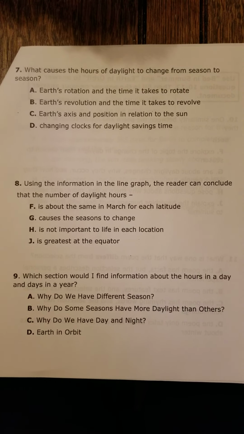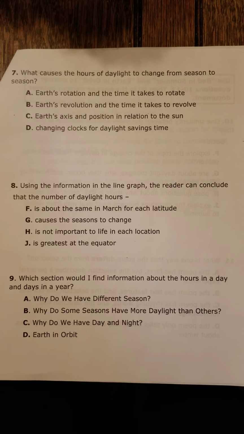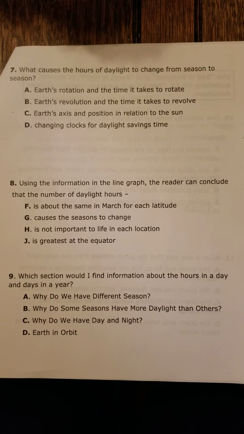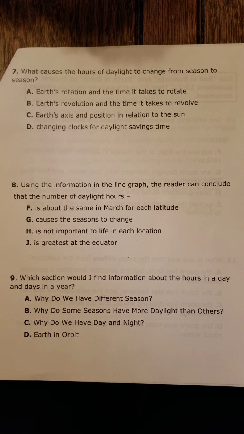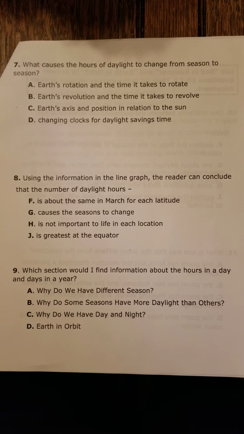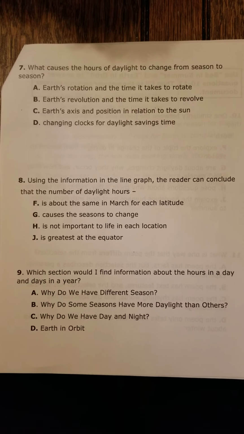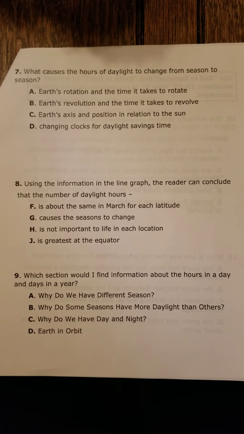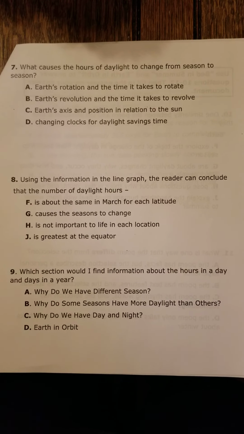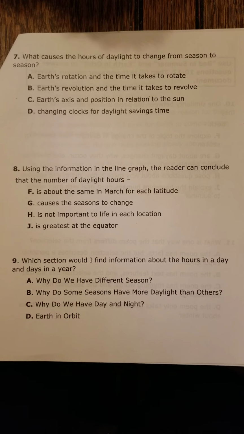Number 7. What causes the hours of daylight to change from season to season? A. Earth's rotation and the time it takes to rotate. B. Earth's evolution and the time it takes to revolve. C. Earth's axis and position in relation to the sun. D. Changing clocks for daylight savings time.